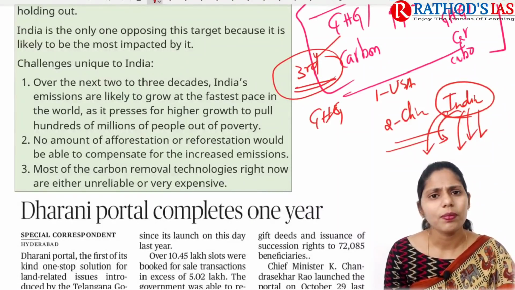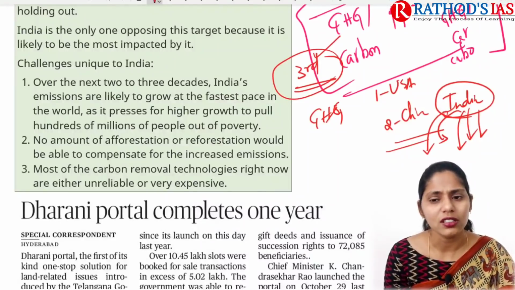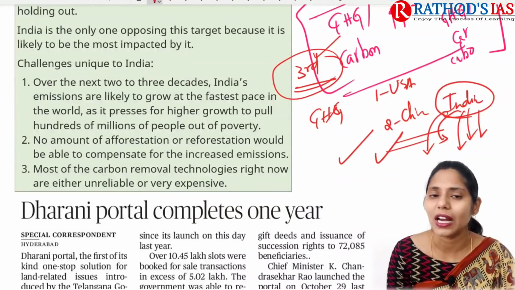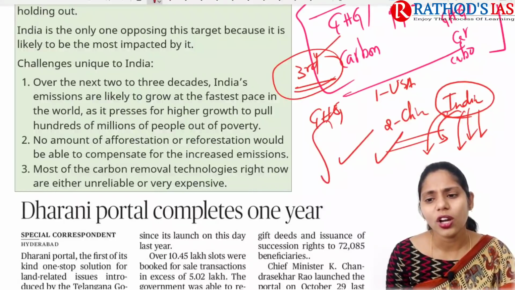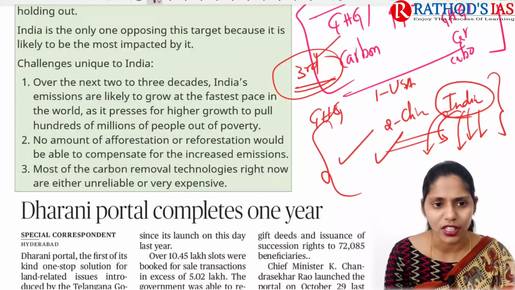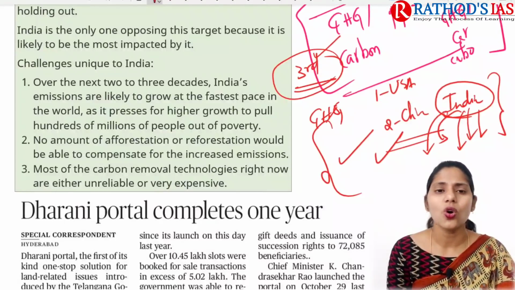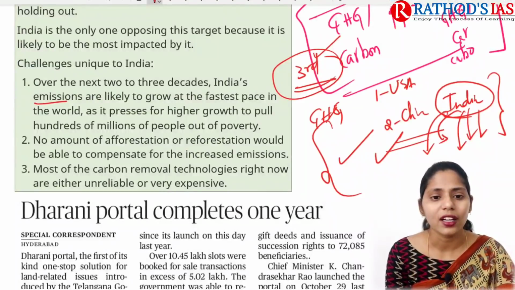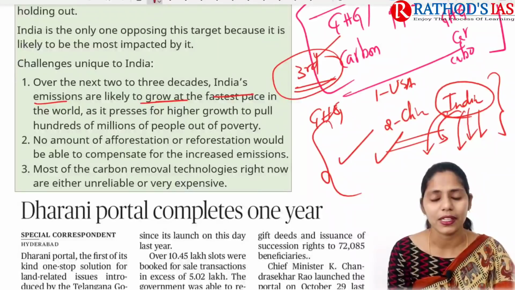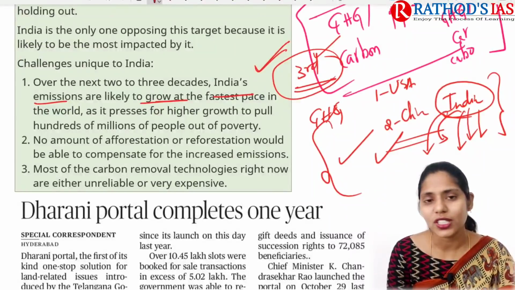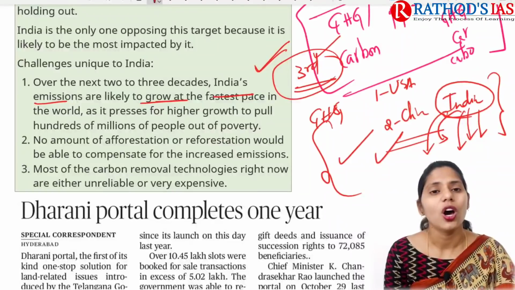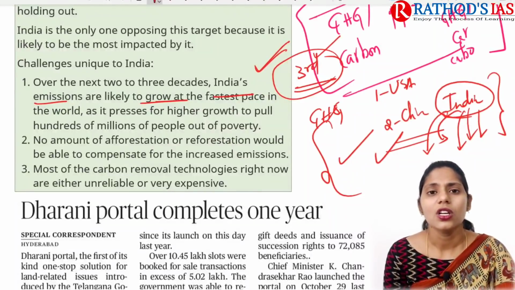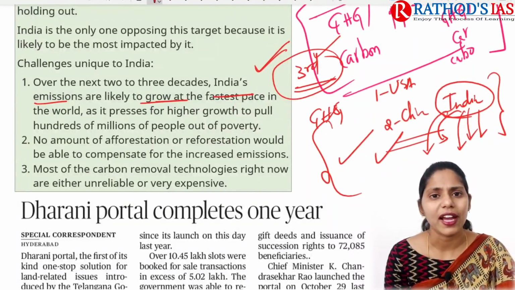These are some inbuilt problems that we are facing in India. For example, regionalism, communalism, and now recently vandalism. These are all challenges that the government of India is facing. Over the next 2 to 3 decades, India's emissions are likely to grow at a much faster pace, because whenever we go for setting up manufacturing units or an industrial revolution, what happens here? So why are we going towards manufacturing?